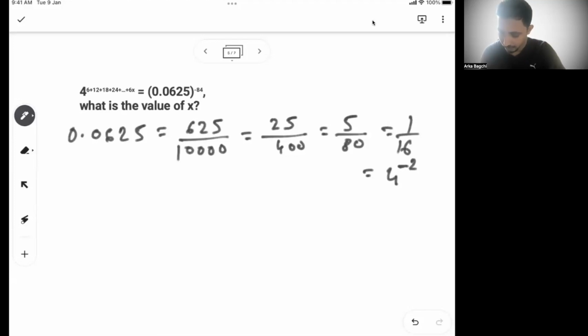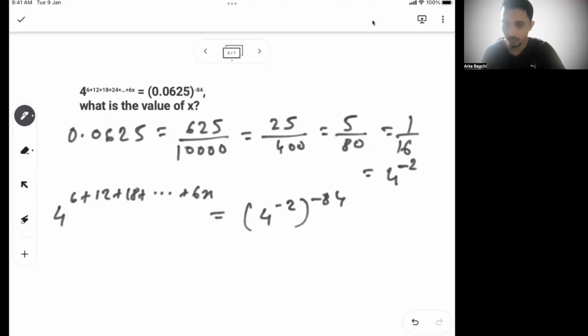So what is given, I can write this as 4 to the power (6 + 12 + 18 + ... + 6x) is equal to 4 to the power minus 2 to the power minus 84, right?